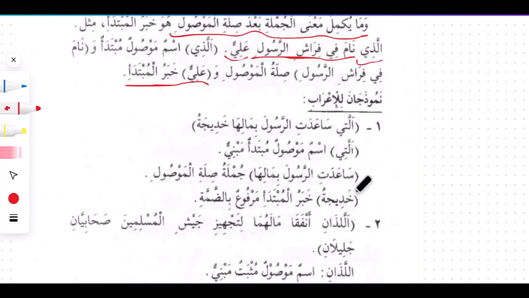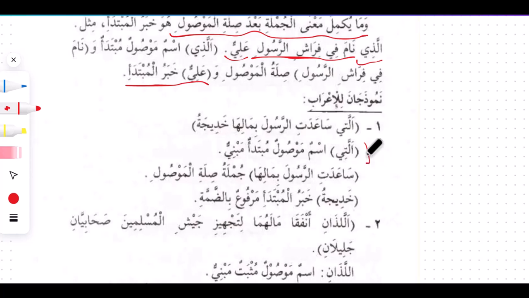So here we move. نموذجان للإعراب. Sample of how we are going to be explaining sentences like this. If you are told to do i'rab, an explanation of a sentence related to what we have explained here, this is a sample for us to use. We call it namudajan lil i'rab. Two samples for us to use as our i'rab examples.